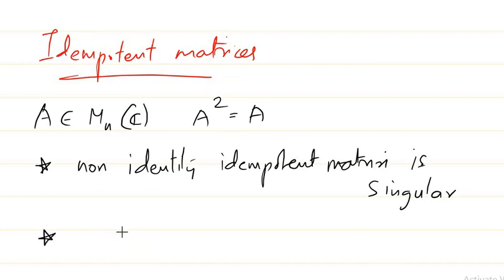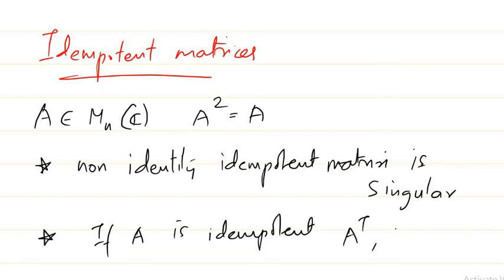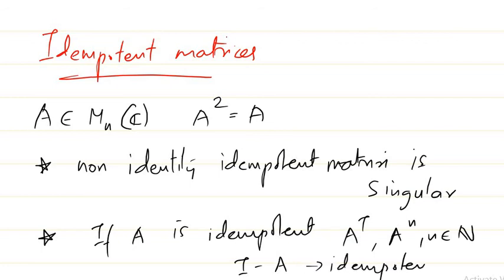Yet another property of idempotent matrices is that if A is idempotent, then if you take A transpose, or if you take A power n, where n belongs to the set of natural numbers, or if you take I minus A, all these matrices are actually idempotent matrices. So this is another property in regard to idempotent matrices.